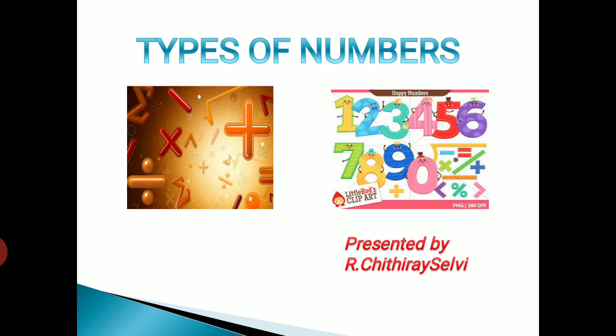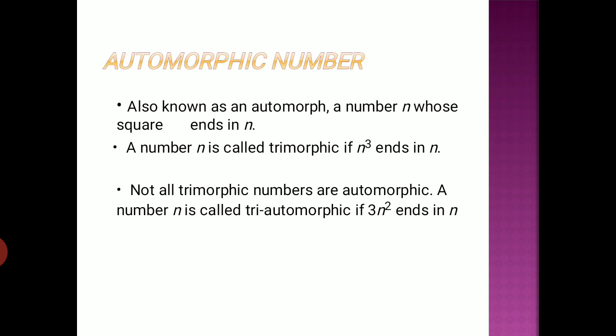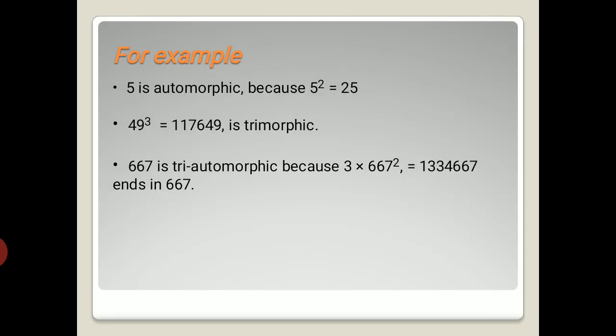Now I'm going to share something about some different names for different numbers. Okay, we get into the topic. First one is automorphic number. What is that? For this I'm going to consider a number n, and I'm going to take the square of that number. If I consider 5, what is the value of 5 square? It is 25. It ends with that same number 5. Therefore 5 is an automorphic number.